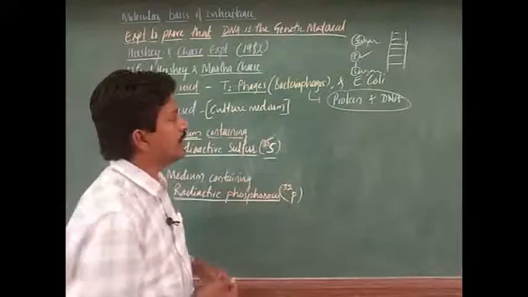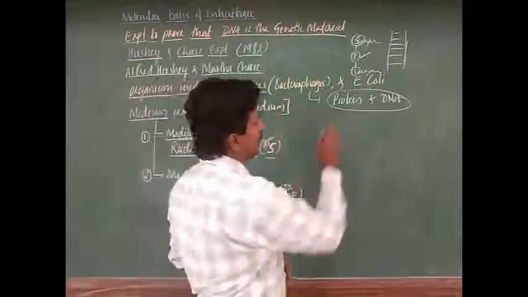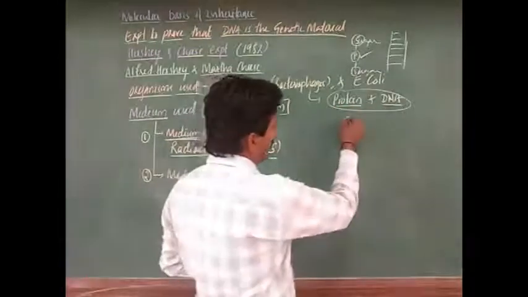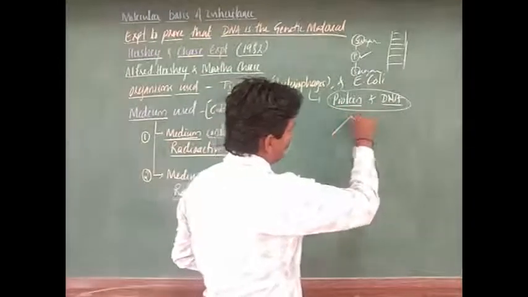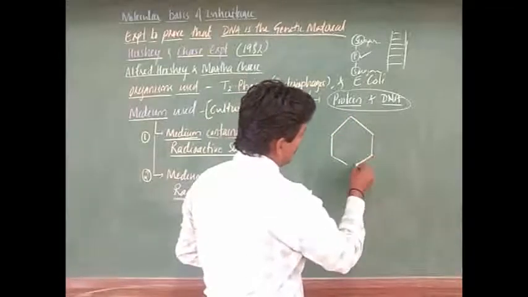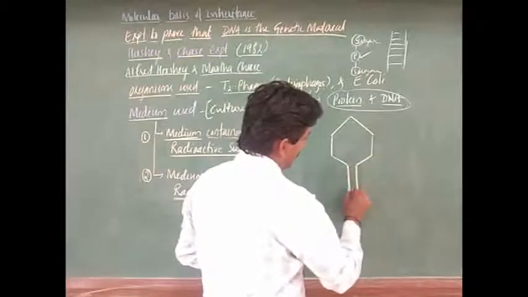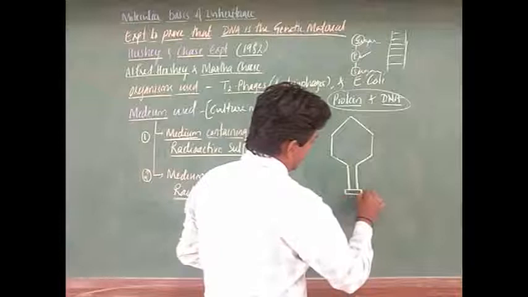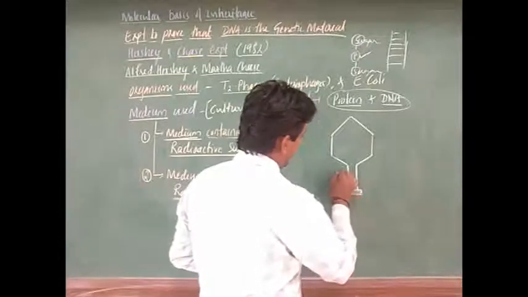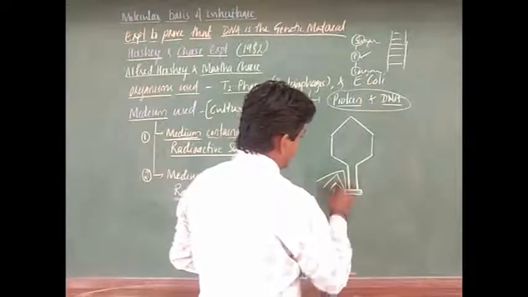How? Let us see. First, before that, the T2 phage, the bacteriophage structure, contains protein and DNA. This is the structure I will draw here, a simple structure. Here there may be an end plate, we can say end plate, and there are tail fibers.